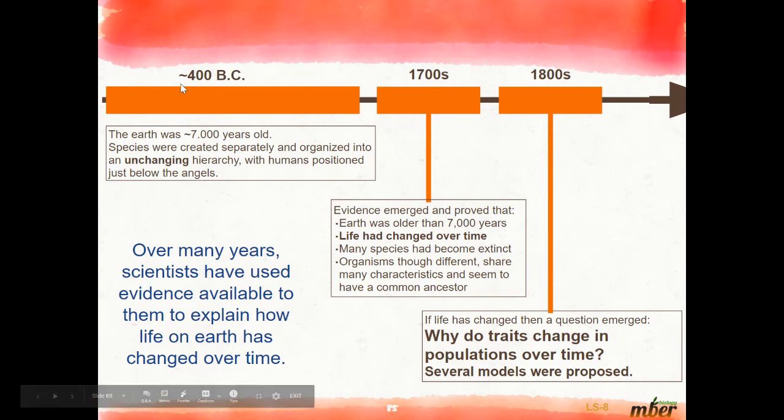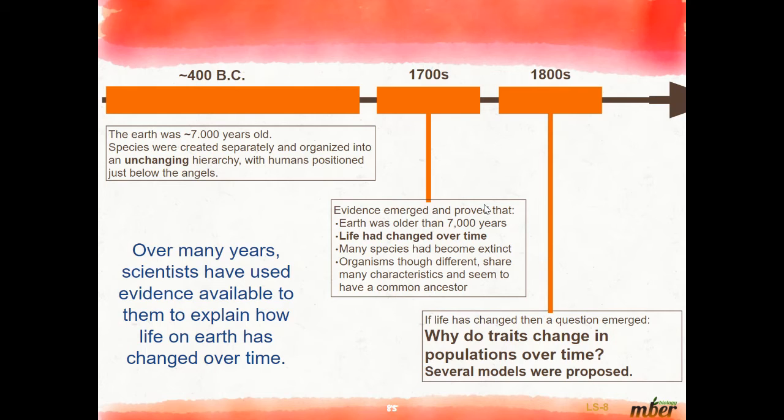In 400 BC, the Earth was thought to be 7,000 years old. Species were created separately and organized into an unchanging hierarchy with humans positioned just below the ancients. So this is what they thought at the time. In the 1700s, evidence emerged that proved the Earth was over 7,000 years old, that life had changed over time, and that many species had become extinct.